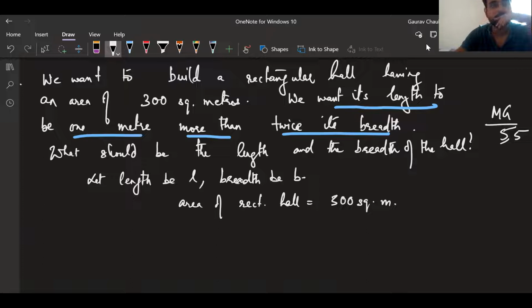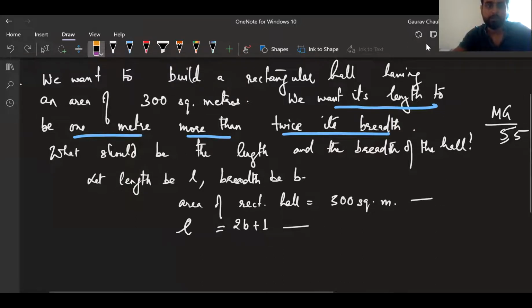So how can I write it? So 2b plus 1 into b. Let's write 2b plus 1 first: length is equal to 2b plus 1. Okay, sir. Breadth will be b, sir. That is already written. So then the equation will be 2b plus 1 into b equal to 300.